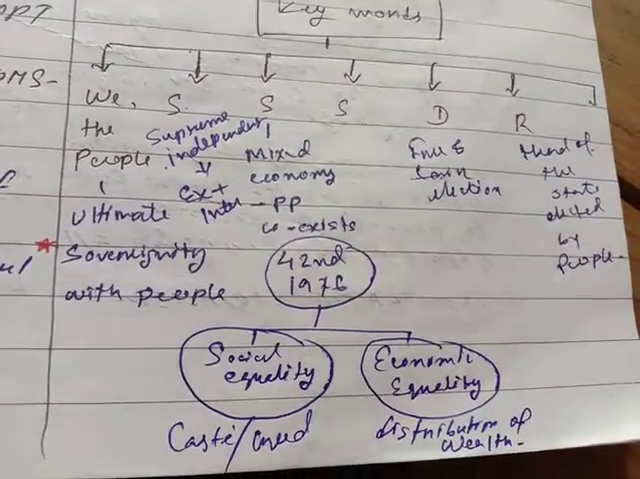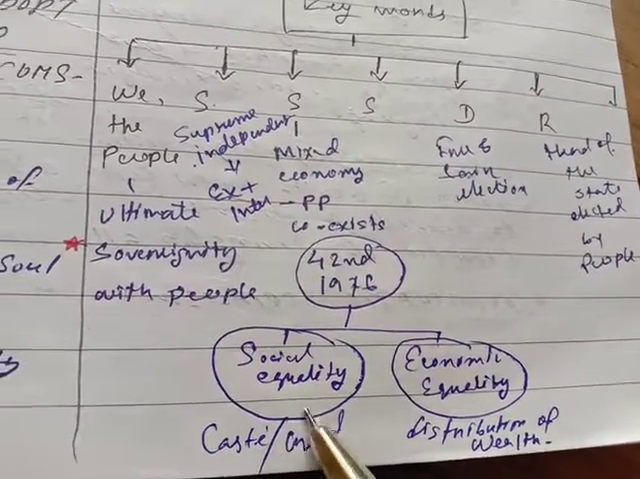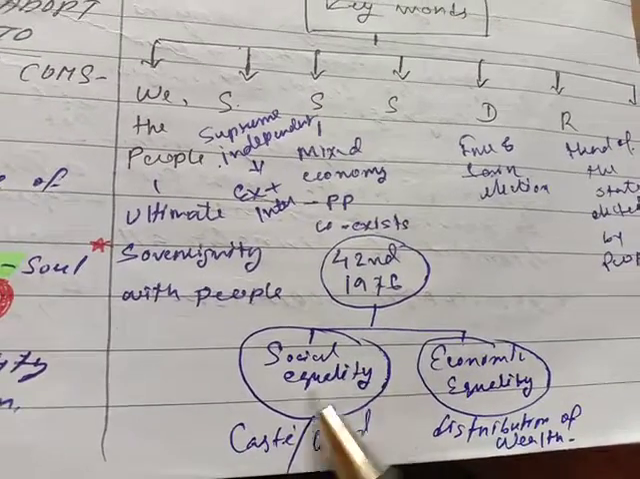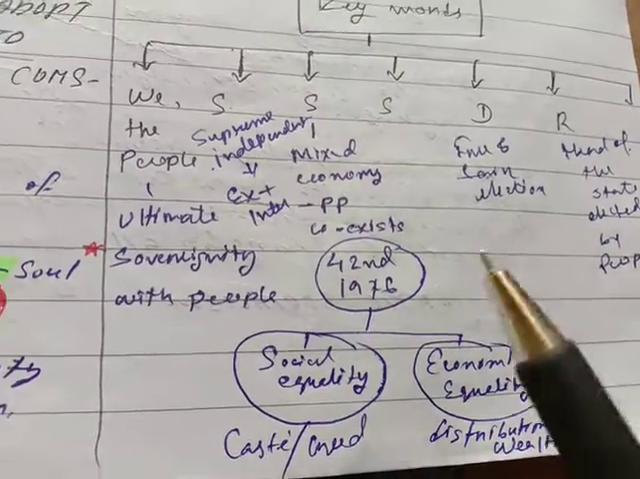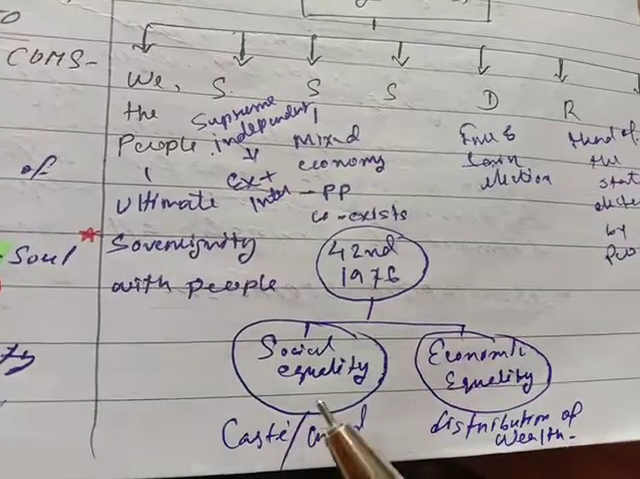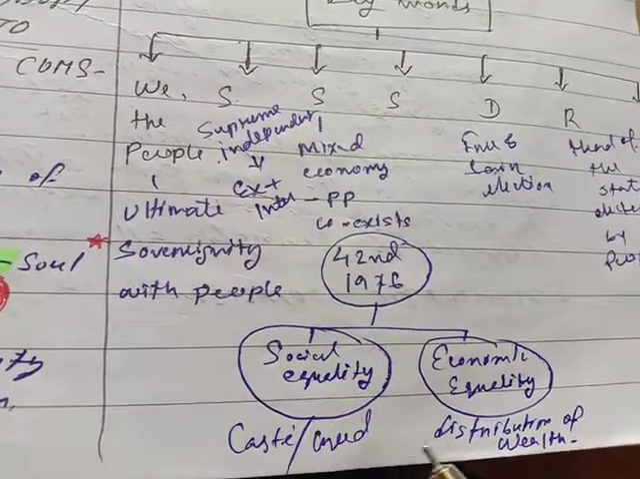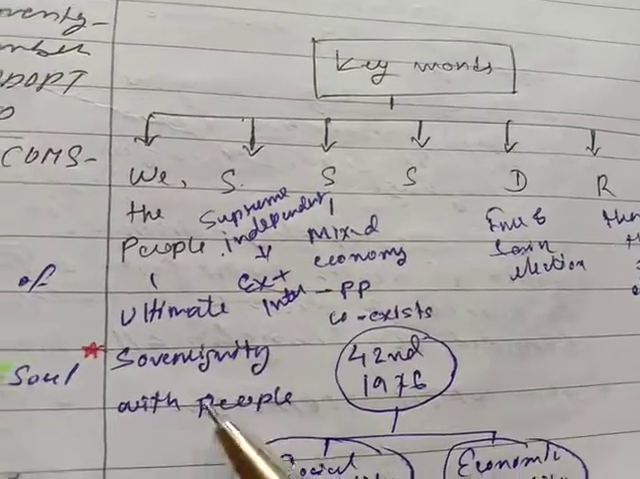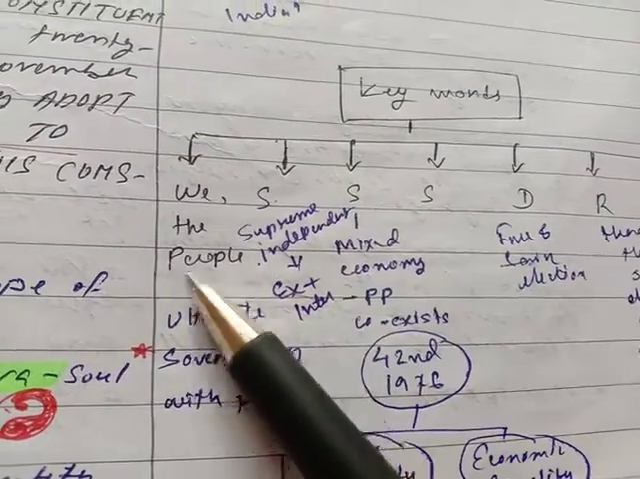Then here for the Second Amendment: social equality, caste, creed. Equality is of two kinds, social and economic. Caste, creed, there is no division. There is reservation of course, but everyone is equal as per Article 14 of the Constitution of India. And economic equality is distribution of wealth. Ultimate sovereignty is with the people, which "we the people" implies.